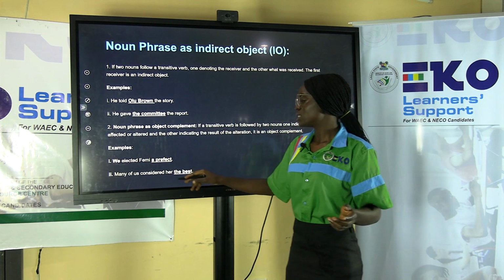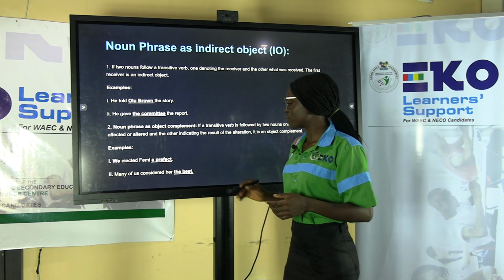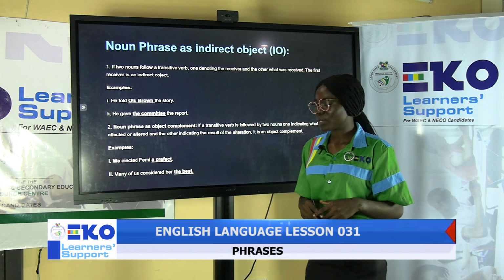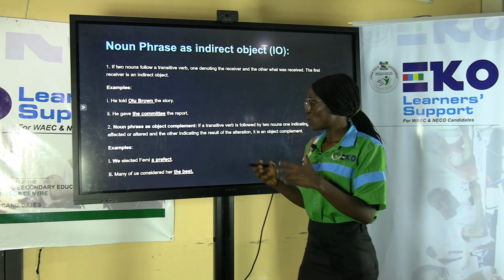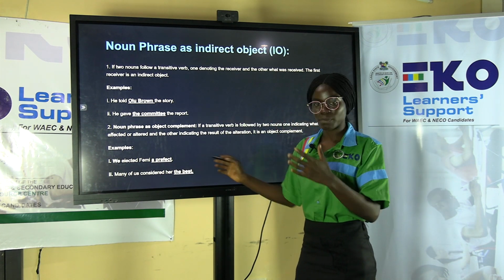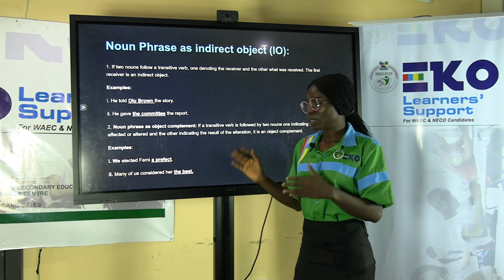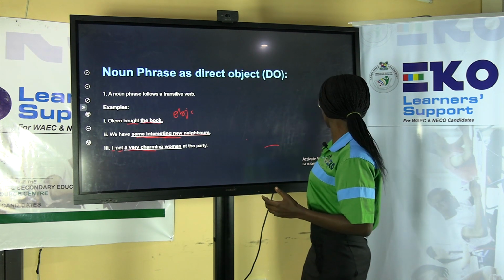Many of us consider her the best. Who has been considered as the best? Her. So which means her is a receiver of the action. And in that case, what is complementing her? The best. So the best is object complement.